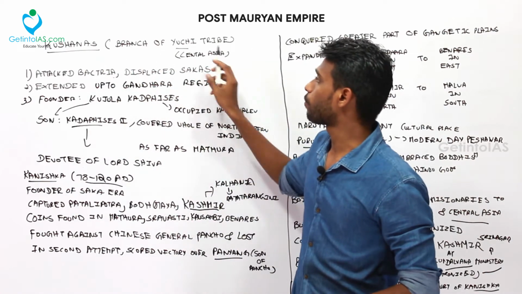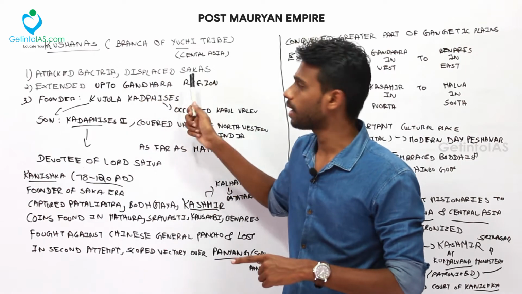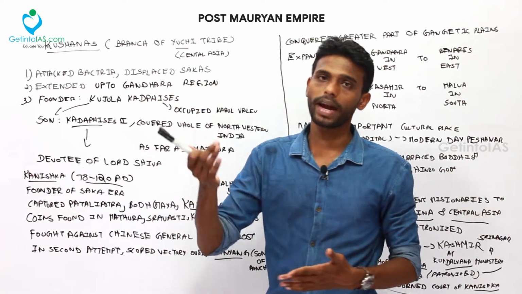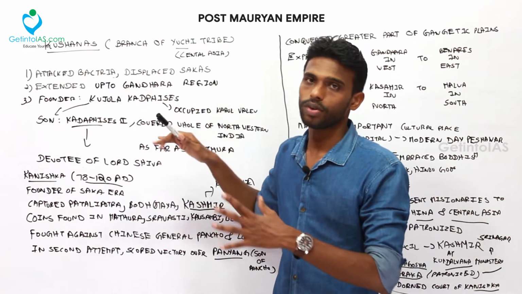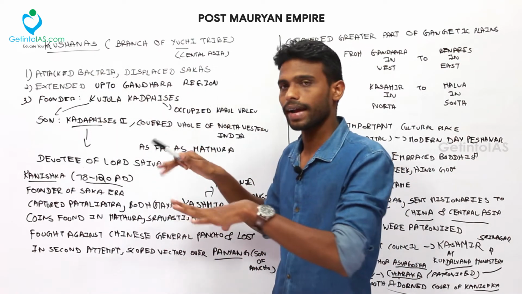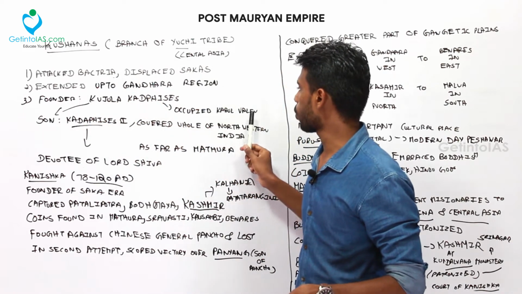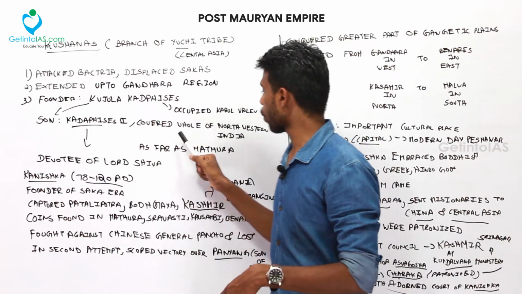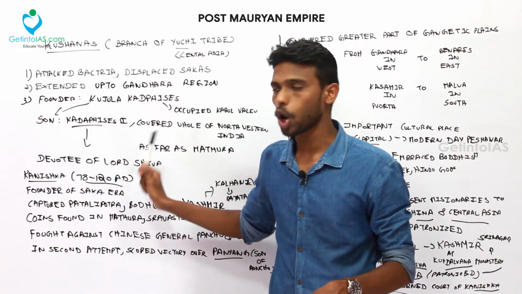Kushanas, a branch of the Yuchi tribe from Central Asia, attacked Bactria, displacing the Sagas. The Sagas, after they captured Bactria in the previous era, extended up to the Gandhara region. Gandhara is found near the northwest region as well as the Gangetic plains. The founder was Kujula Kadapsis. He occupied Kabul Valley, but his son Kadapsis II conquered all of northwest India as far as Mathura. Kadapsis II was a devotee of Lord Shiva.